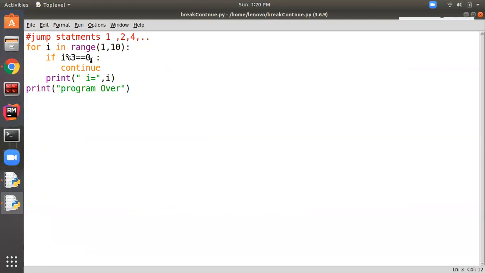Okay, so suppose we want to print only the first three numbers, so I can give less than 4. So this time I need to give break. As soon as the I becomes greater than 4, we want to come out of the loop. So let's save this and run this.